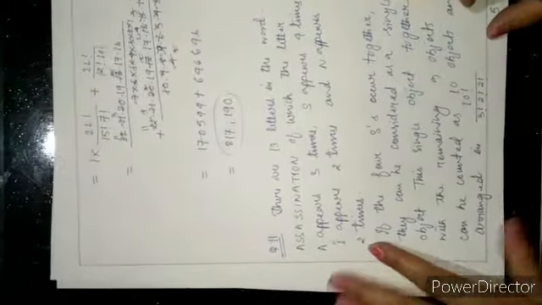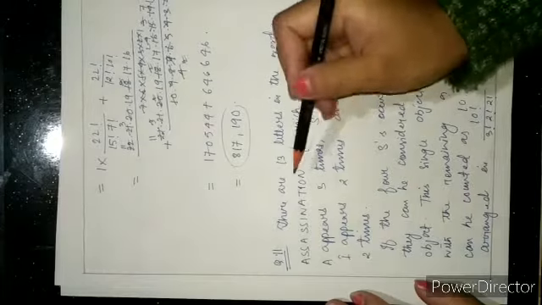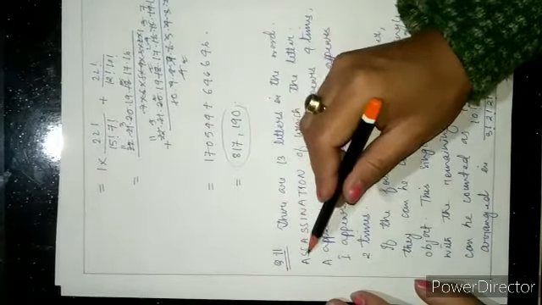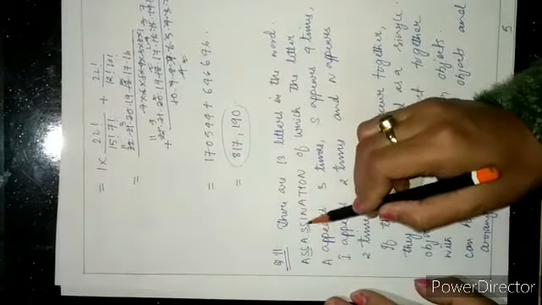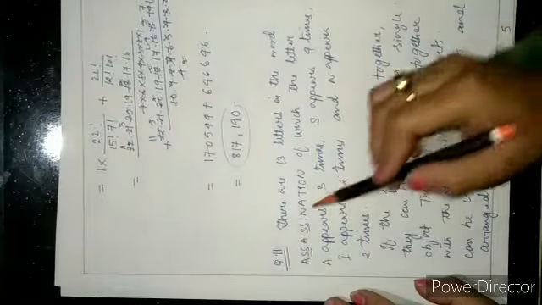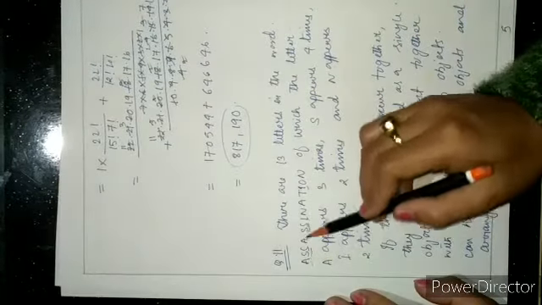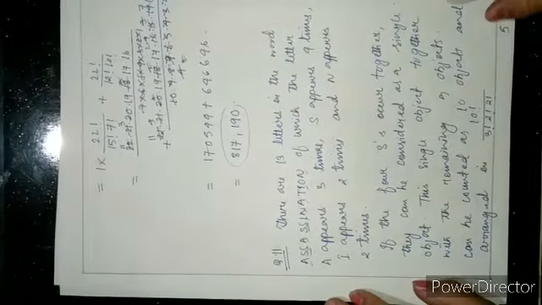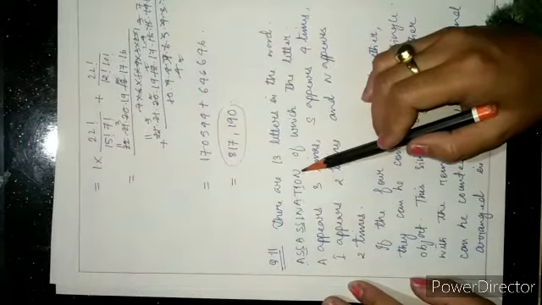First count the number of letters in the word assassination: 1 2 3 4 5 6 7 8 9 10 11 12 13. Among these 13 letters, all the letters in the word assassination are not distinct.